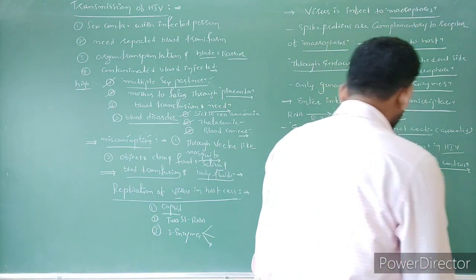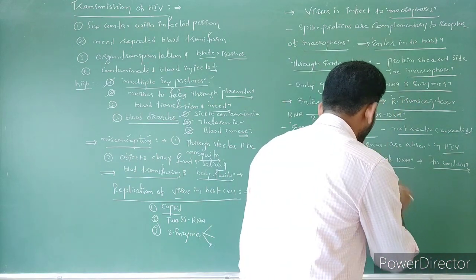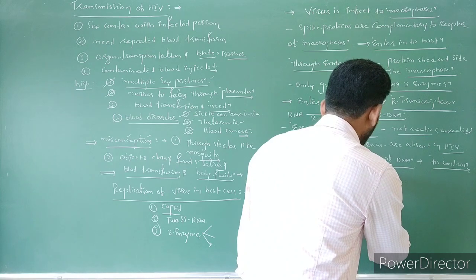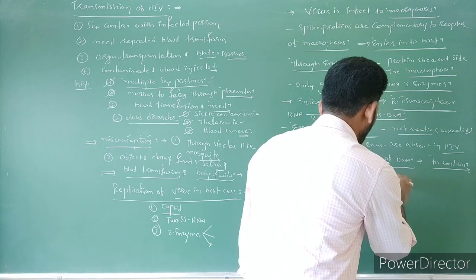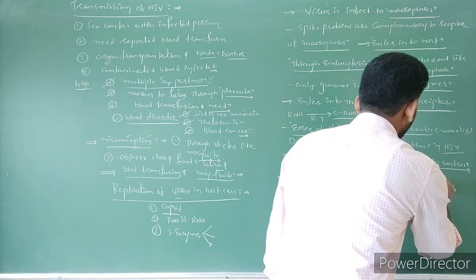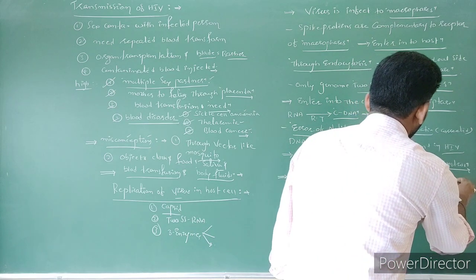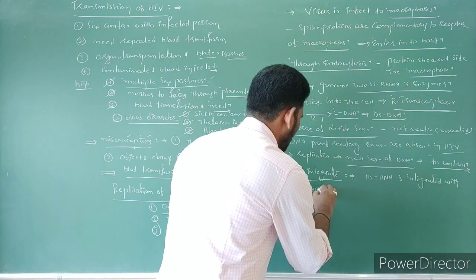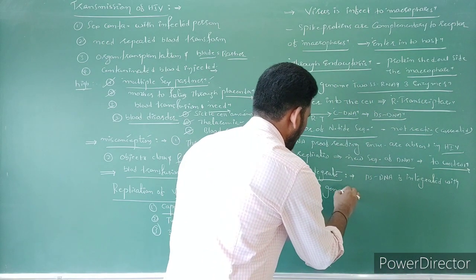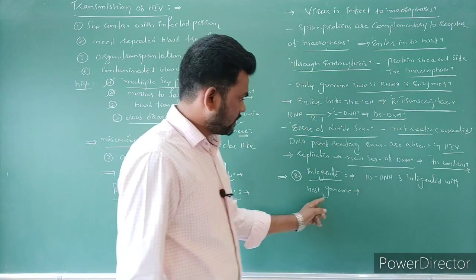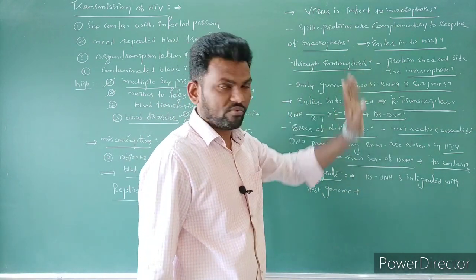So with the help of integrase enzyme, the dsDNA, double stranded DNA, is integrated with the host genome. The host cell here is the macrophage.